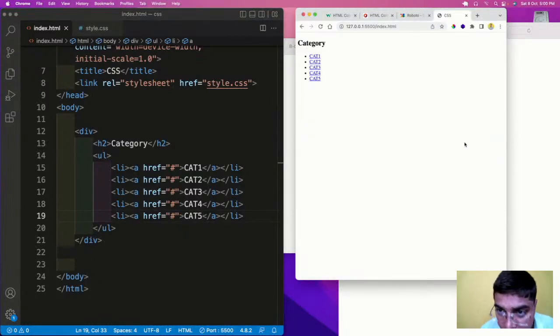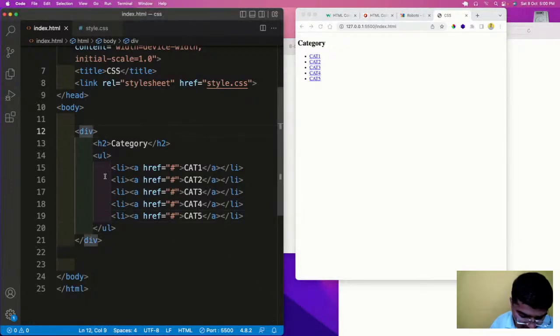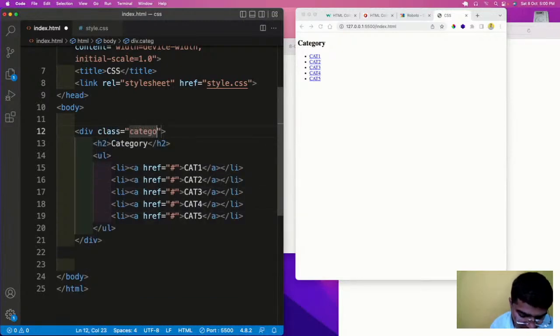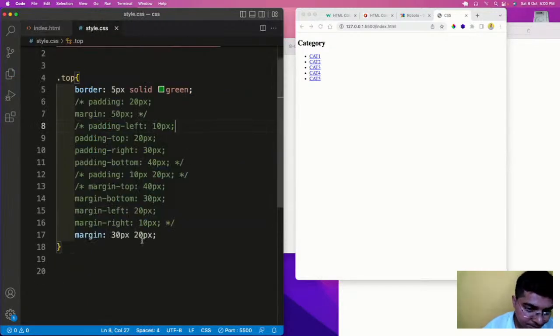Now let us try to decorate this thing with the help of CSS. So here, let us give a class categories. Okay, let us target it now.